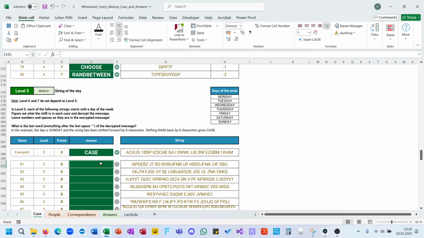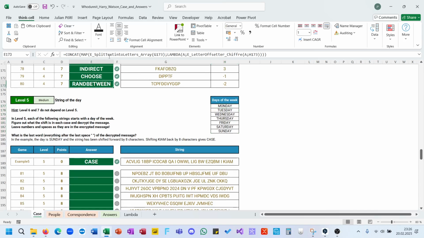And now level 5. String of the day. What is the last word of the decrypted message? You can find out the decryption code via the offset, which is then giving here the day of the week.